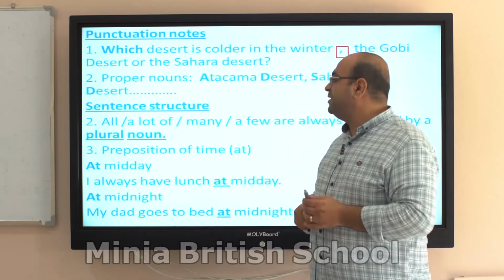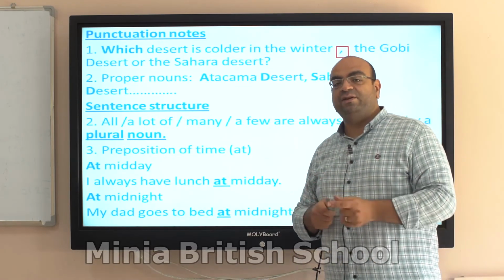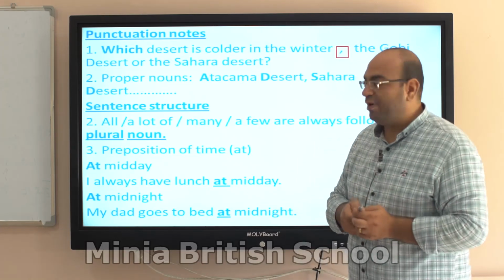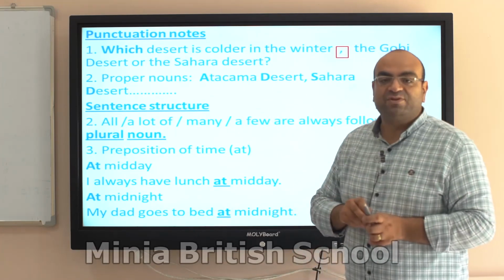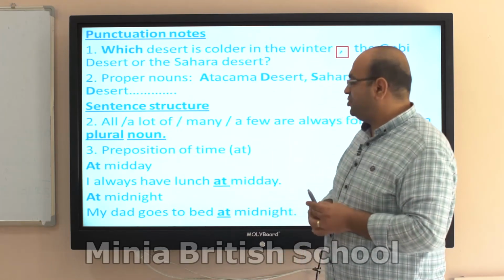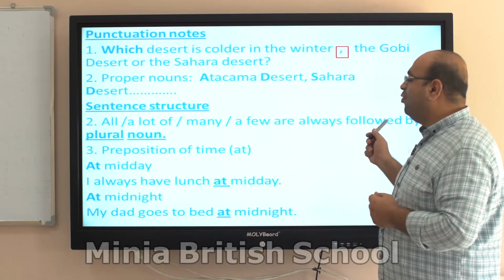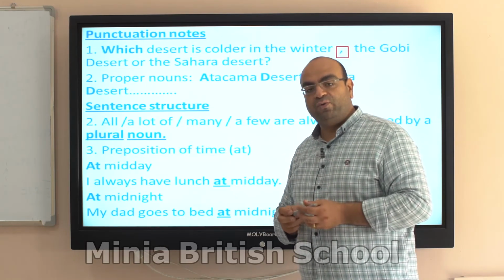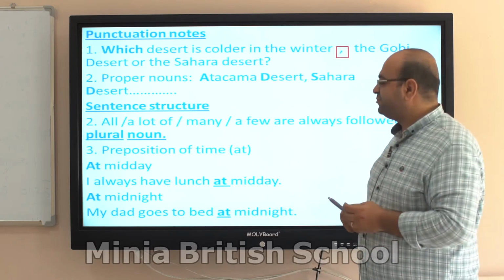Number two, the proper nouns. As I said, all the names of the deserts. And if it's in the middle of the sentence and there is "there" before, no problem to make it small letter. I'm talking about "there", not the names of the desert. That should start with a capital letter always. Sentence structure. All, a lot of, many, a few are always followed by a plural noun. If it's plural, it means it's countable.